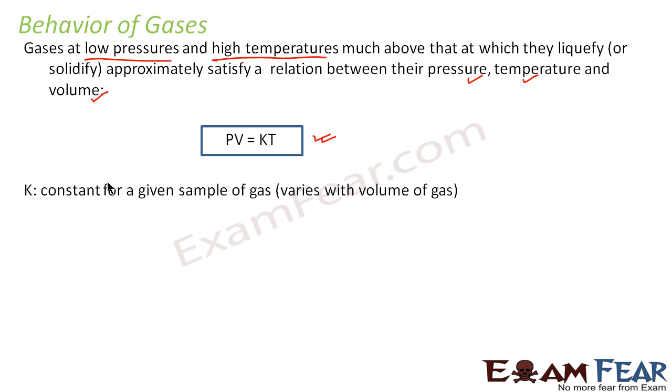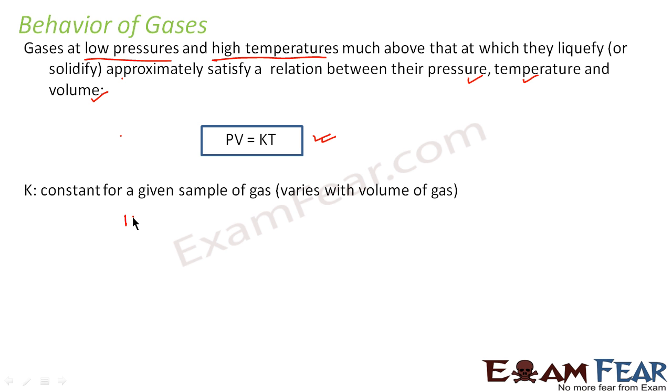What is K? K is a constant for a given sample of gas. Now this K varies with the volume of the gas. So this is basically a constant for a particular volume of gas. So if you increase the volume of the gas or if you change the volume of the gas, then the value of this constant will also change.